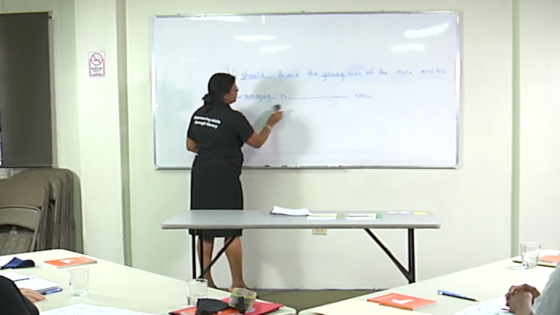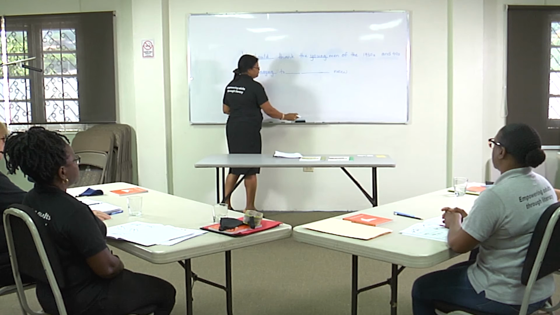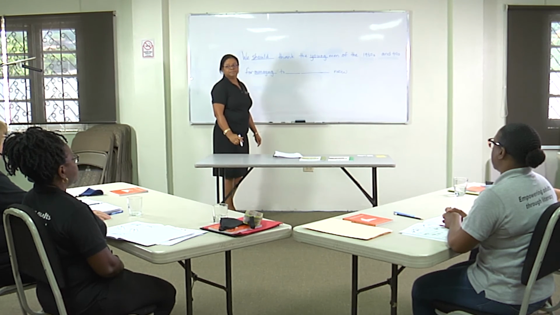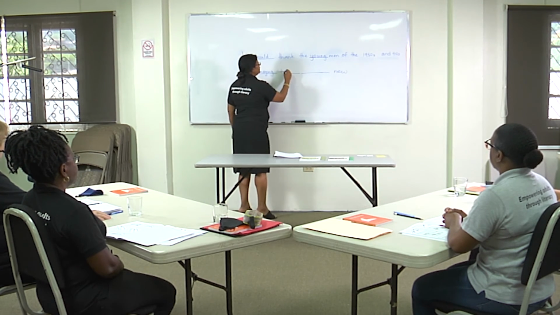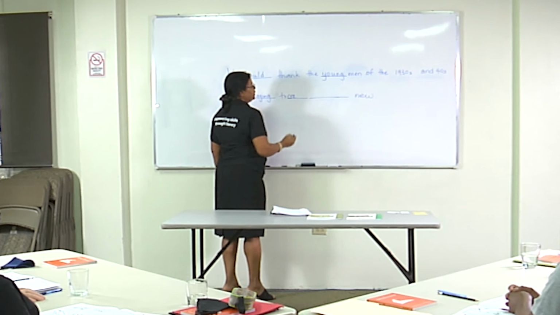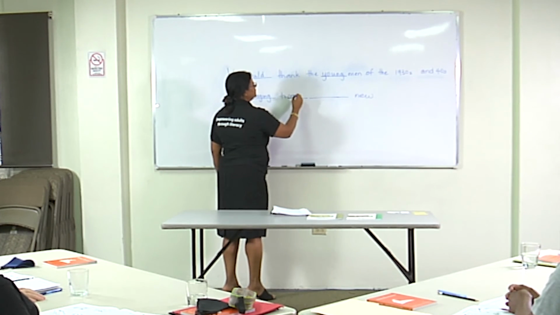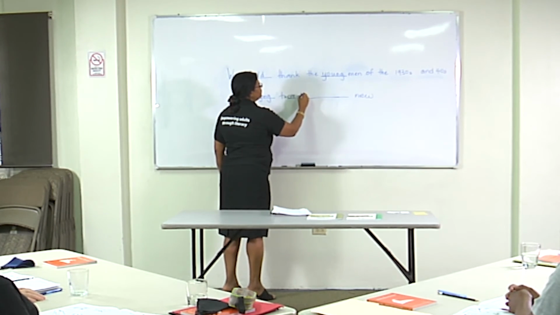So now we come to create. How many syllables in that word? 2. Spell the first syllable for me. C-R-E. And the second one? A-T-E. So we have create there.